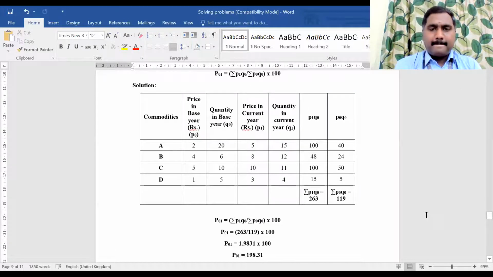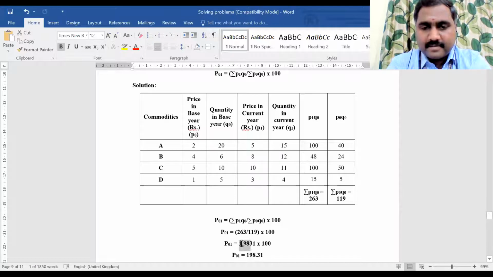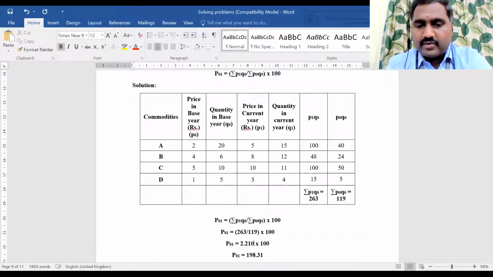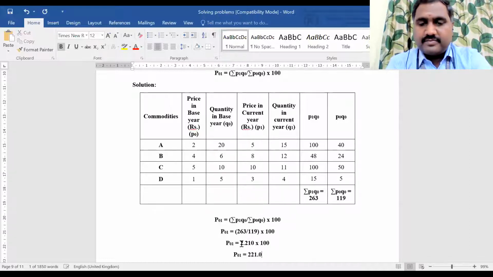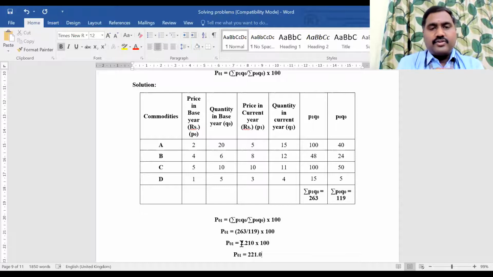Sir, 263 divided by 119 is 2.21. It is 2.21. Okay, no issue, no issue. Okay, so this is the price index number value for the given problem by using the Laspeyres method.